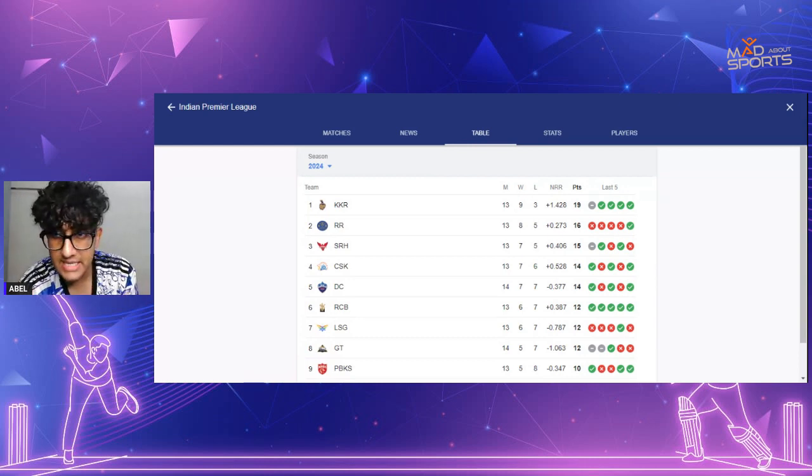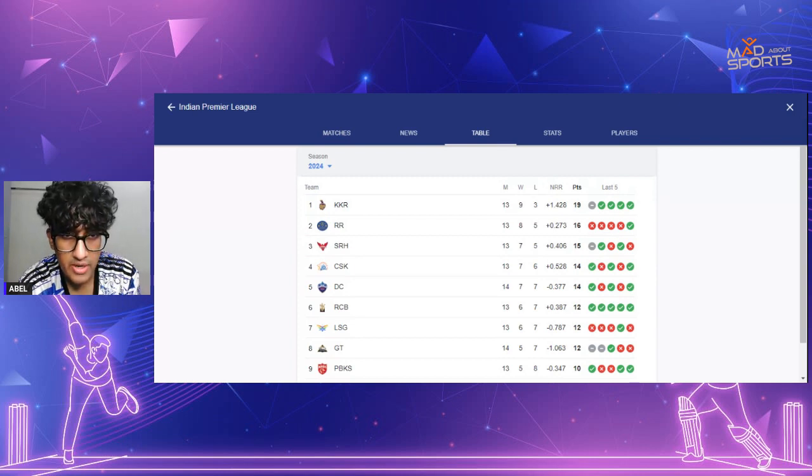Now, from what we can see, the weather in Bangalore as of today looks okay, let's be honest. Let's look at the weather around the time the game is taking place, at 7:30 in the evening. Is there a chance of rain? Yes, there is a chance of rain. Now, what does that mean for the game, right? If there's a chance of rain, how much will that affect the game is the biggest question.